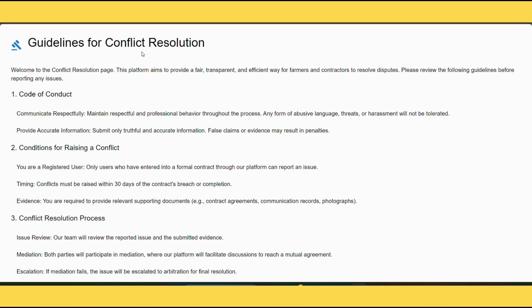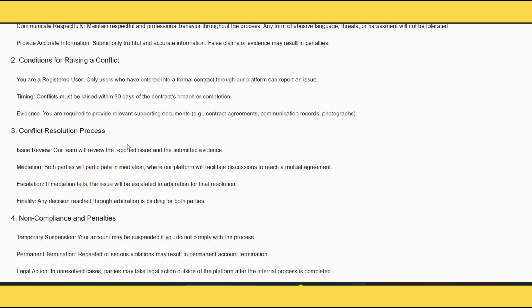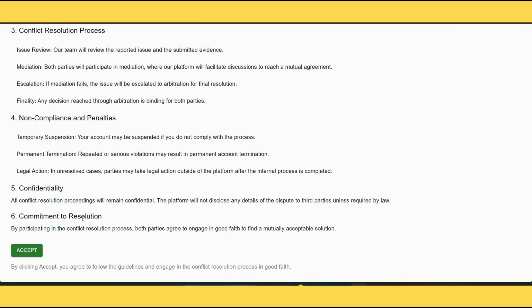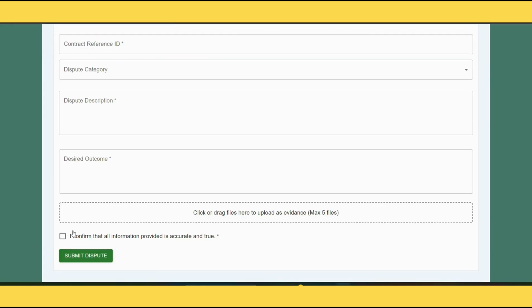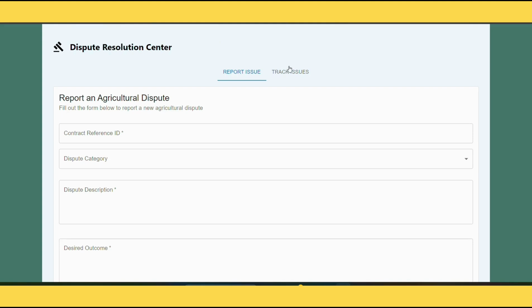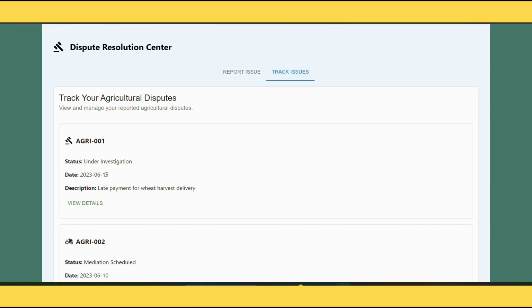On the conflict resolution mechanism page, users first read and accept the guidelines. Then, they can create an issue by filling out a form, and once submitted, the user can easily track the status of their issue to monitor its resolution.